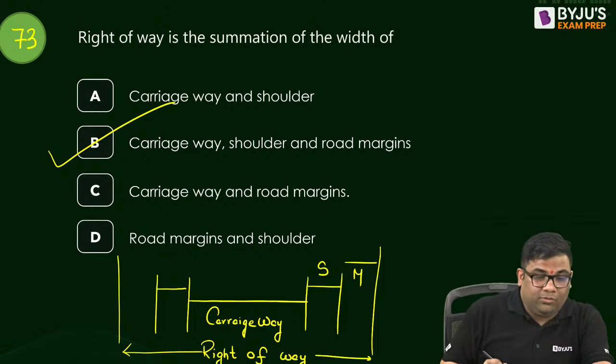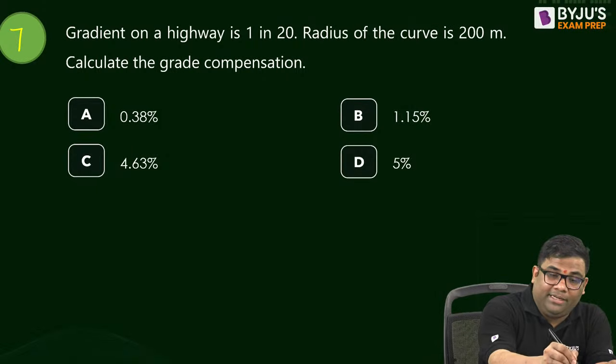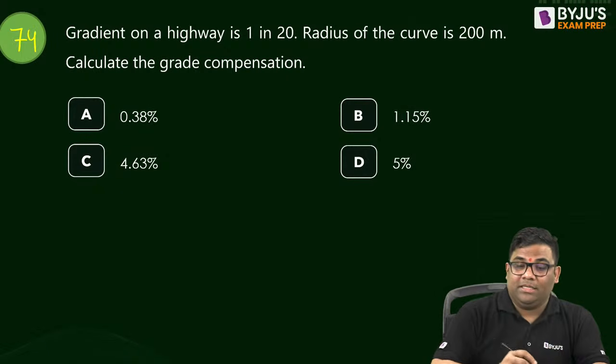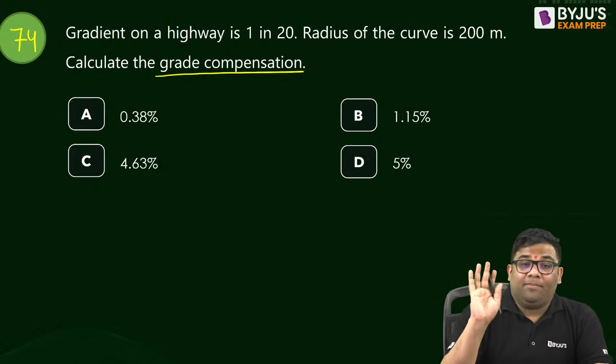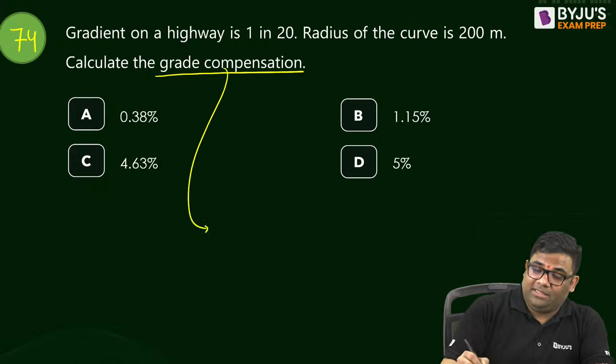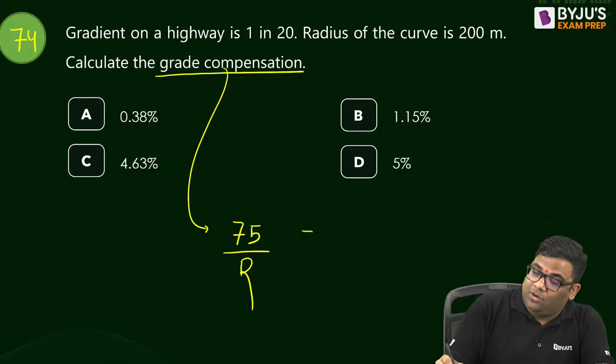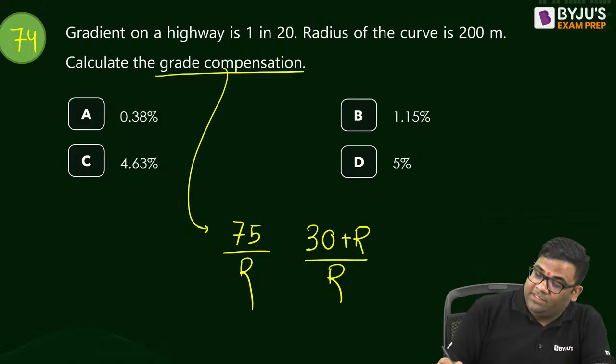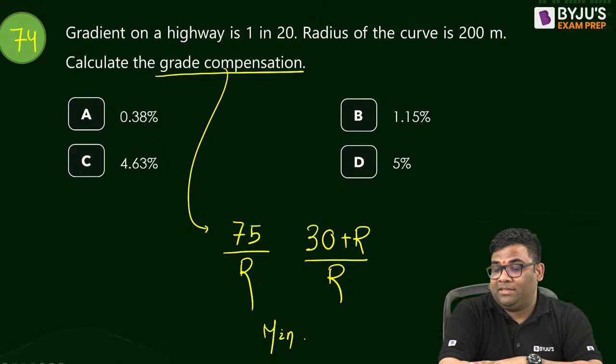Question number 74: grade compensation. They directly asked grade compensation, not the compensated gradient. Grade compensation is 75 by R or 30 plus R by R, whichever is minimum. Answer this.